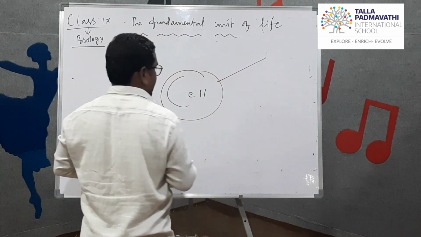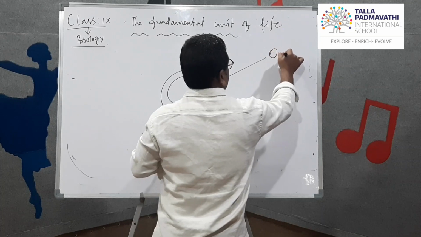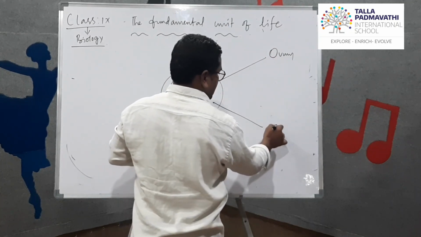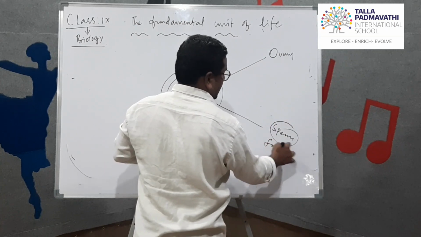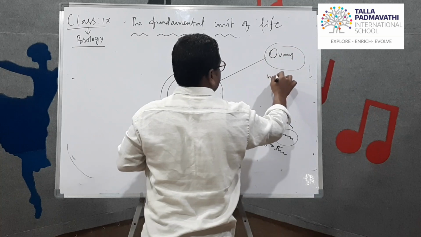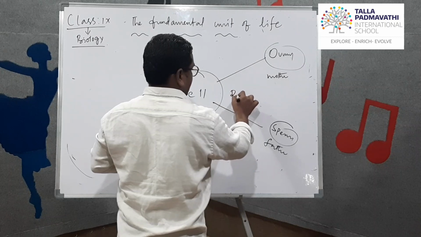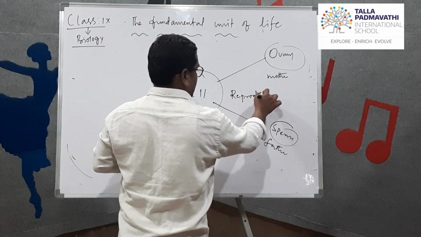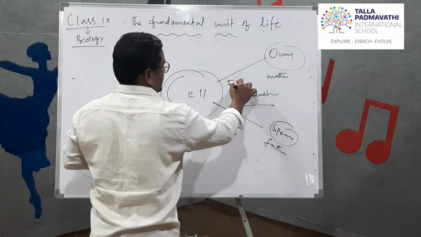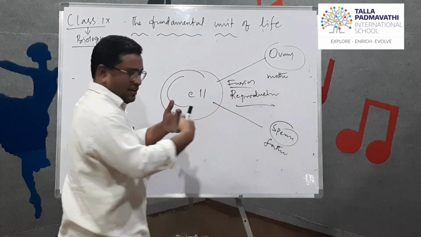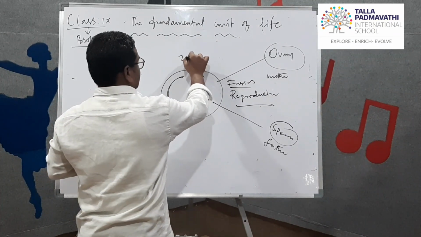This is the ovum, from the mother, and this is the sperm, from the father. Both take part in reproduction. What happens? Fusion takes place, and that leads to the formation of a zygote.